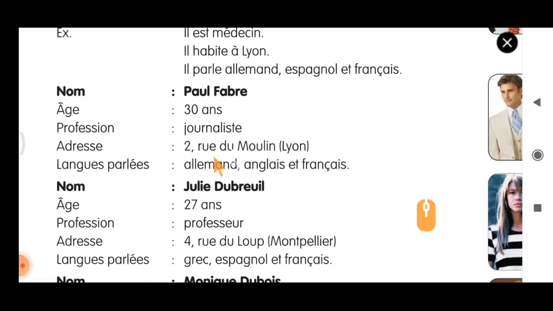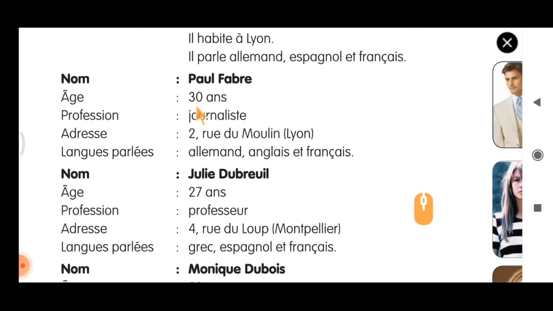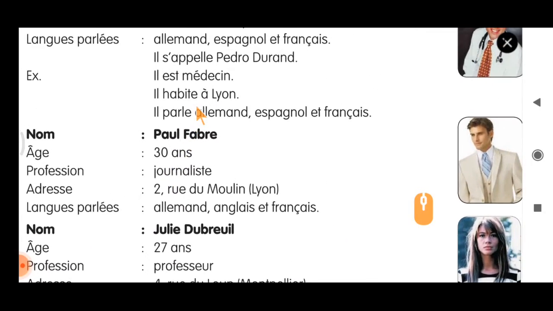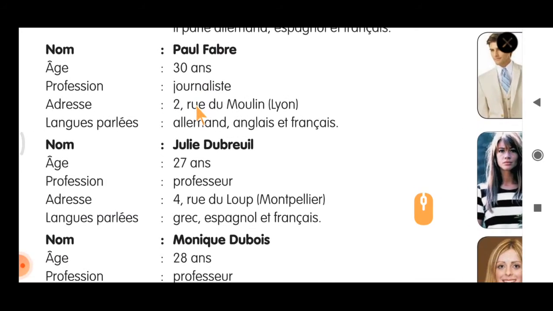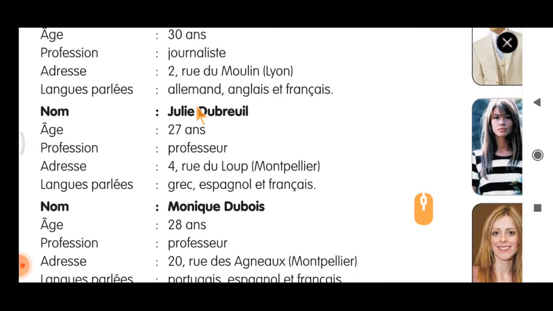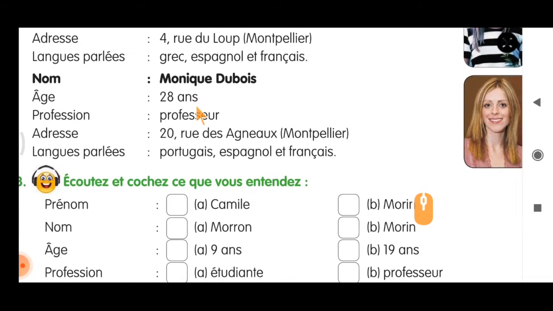So second one, I give you an example. Nom, Paul Fabre, âge 30 ans, profession journaliste, adresse 2 rue du Moulin, Lyon, langue parlée allemand, anglais et français. So this could be written in the form of sentence and it will become like this. Il s'appelle Paul Fabre, il a 30 ans. Il est, instead of médecin it will be journaliste, and il habite à Lyon, this person also. Il parle allemand, anglais et français. So likewise you have to change for the next 2 people, that is for Julie and Monique.